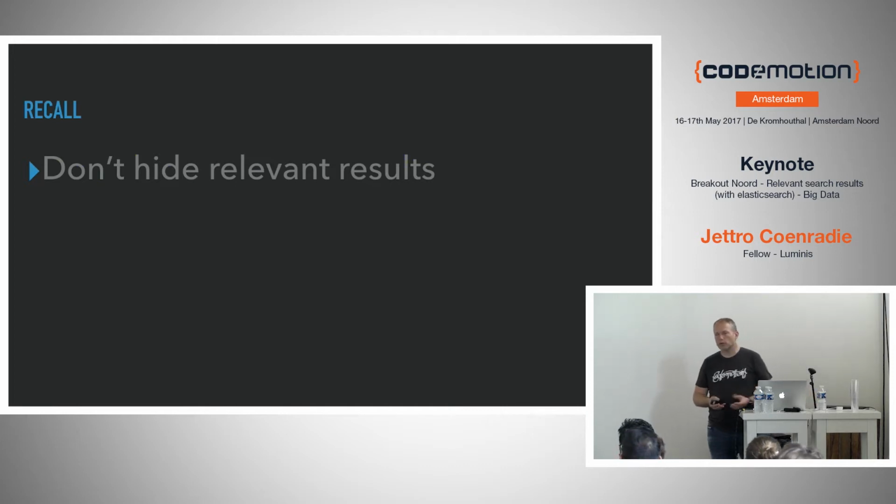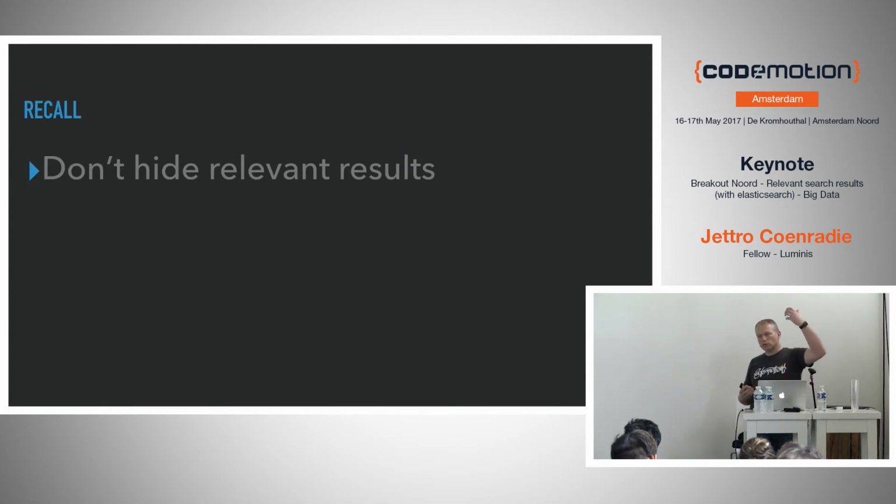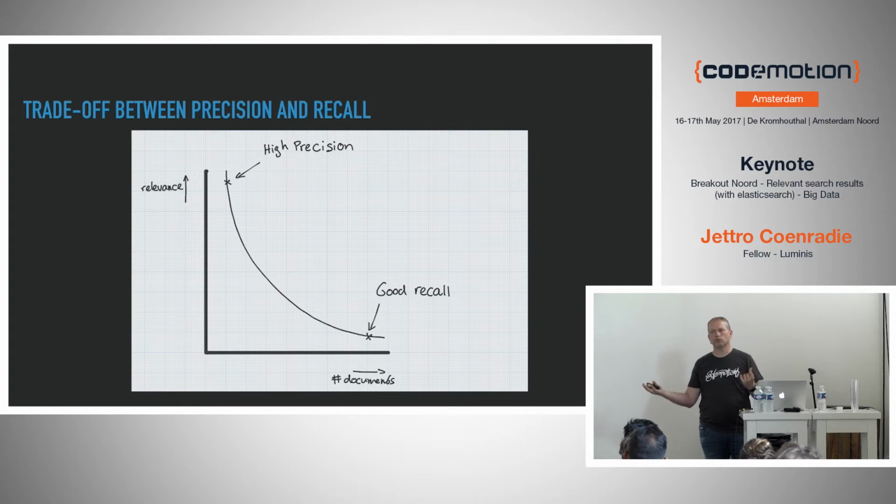What we also don't want is that if something is interesting, we hide it. So we want to present as many documents that are anyhow relevant to the user of the system, but this kind of contradicts with wanting to present only the relevant items, while you also want to send as many as possible. So there is a trade-off there.